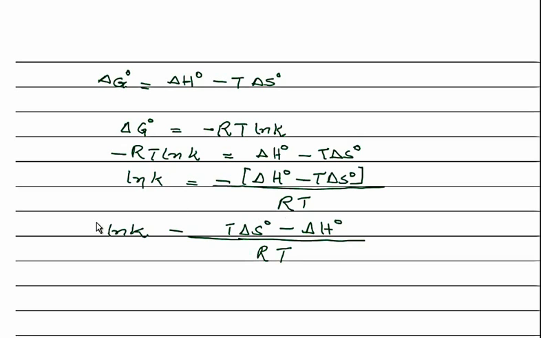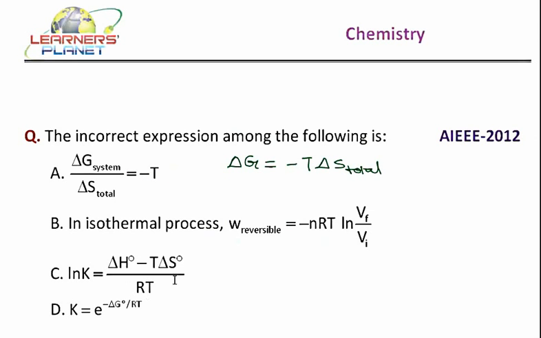So, the expression should be this. And what is given in your question paper? It is delta H minus T delta S. So, which is the wrong expression over here, students? The wrong expression is C, the incorrect expression.